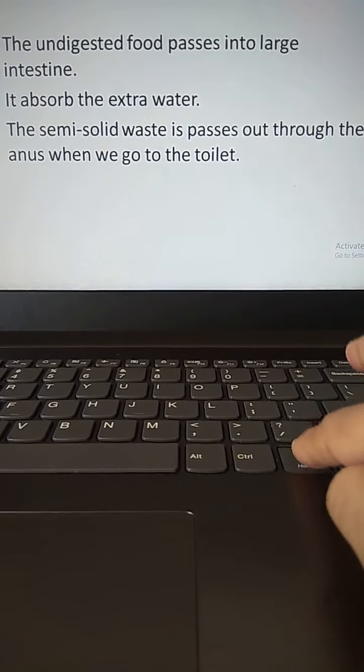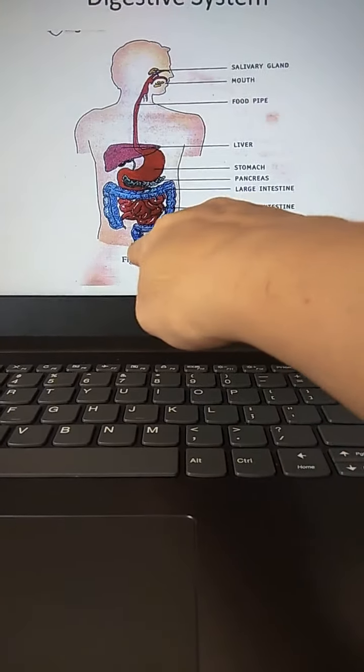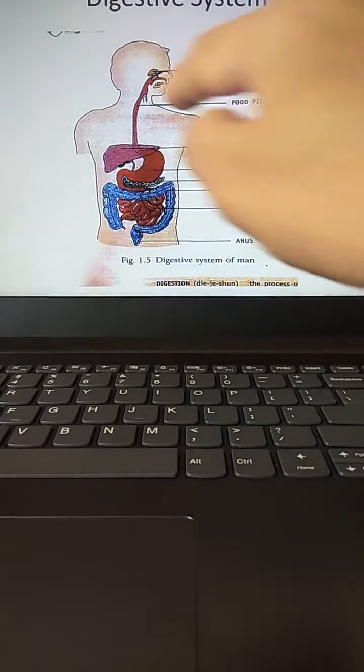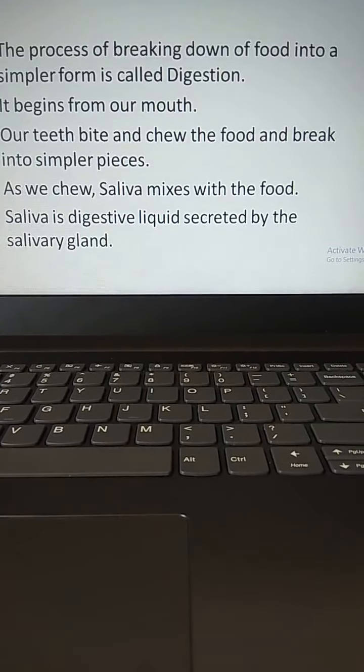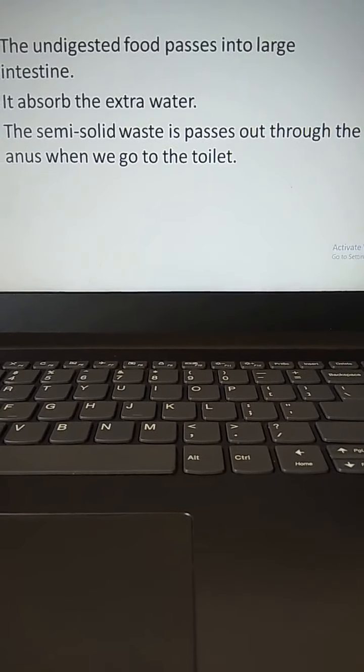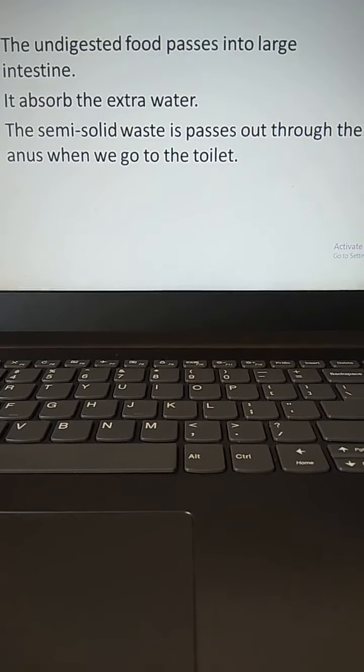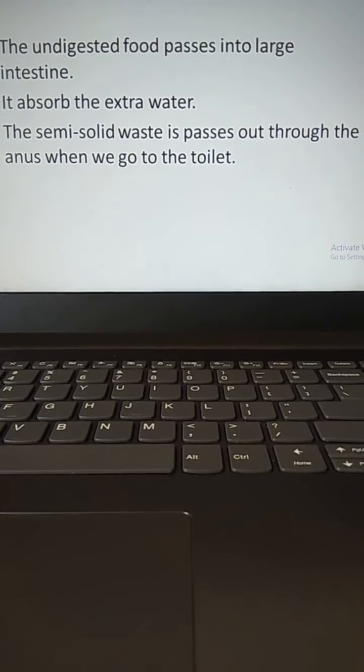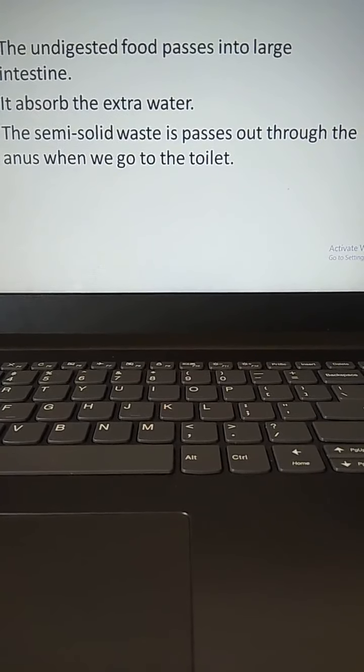And what is the anus? This last part. It will pass out through the anus when we go to the toilet. So, your digestion process starts from the mouth and completes at the anus.